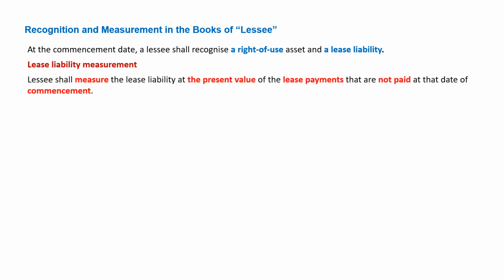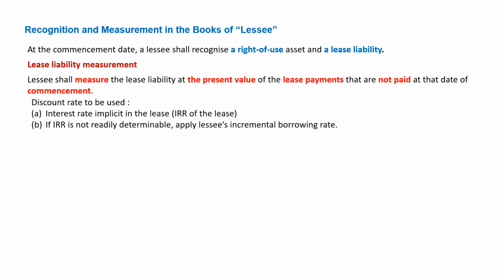Lessees shall measure the lease liability at the present value of the lease payments that are not paid at the date of commencement. So on the date of commencement, whatever lease payments have not been paid to the lessor for the lease term. I'm not going to talk more about the meaning of lease term, we have already covered that. For the lease term, whatever rent the lessee is going to pay has to be discounted, and we have to find out the present value on the date of accounting.